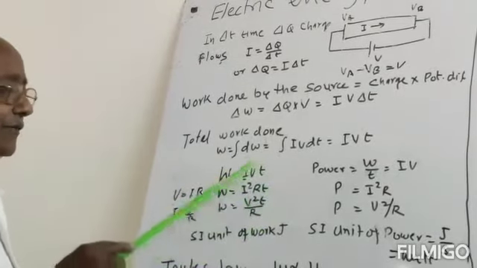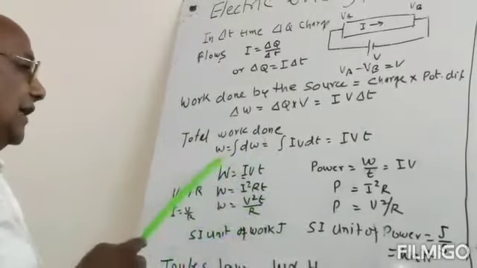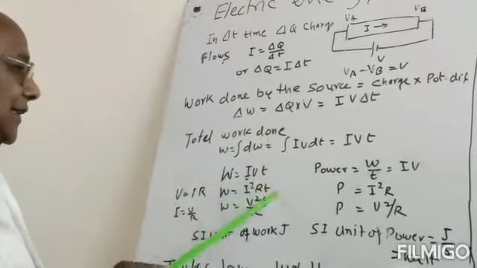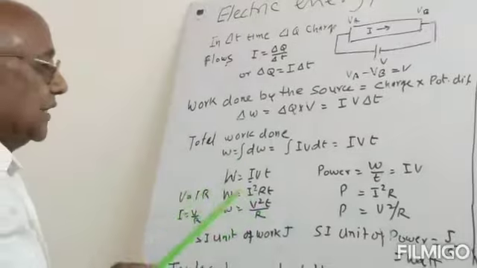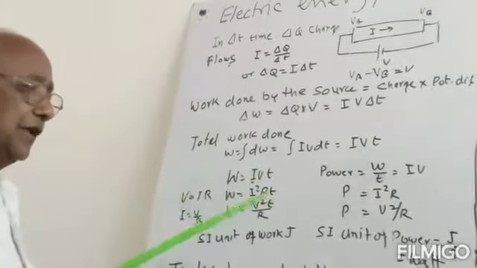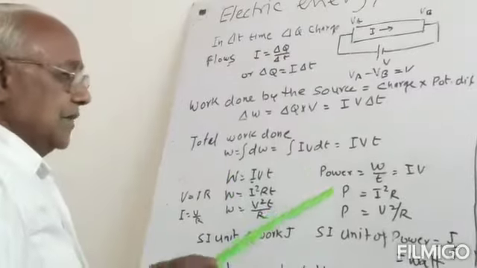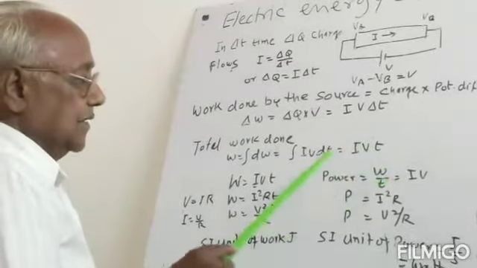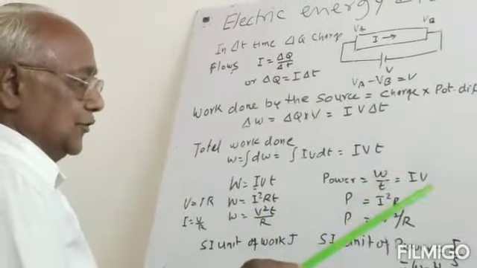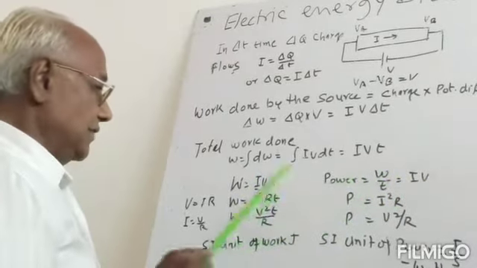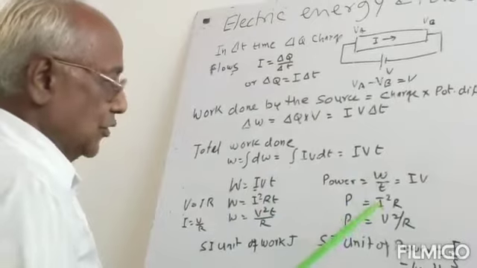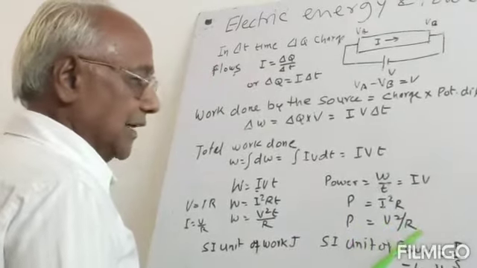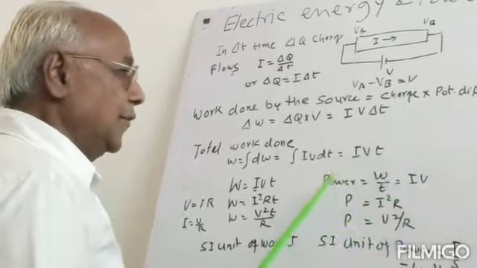Now what is the power? Work done is equal to electrical energy, and this will be equal to IV into T, or I square R into T, or V square by R into T. Now what is the power? Power is the rate of doing work, meaning work divided by time. So the electrical power will be equal to the electrical energy divided by time, so P will be equal to I into V. Similarly, P is equal to I square into R, and P is equal to V square by R. So these are the relations for power.